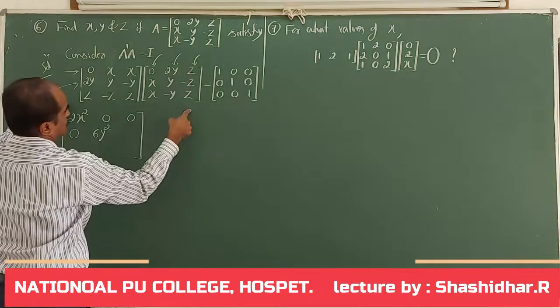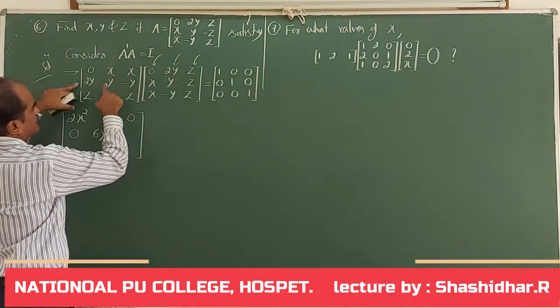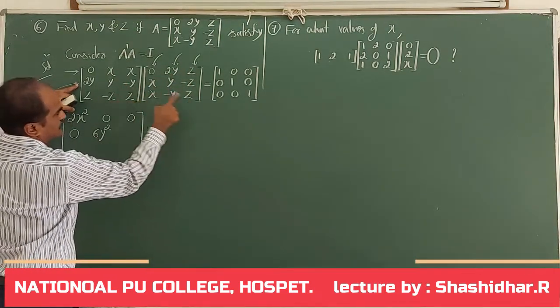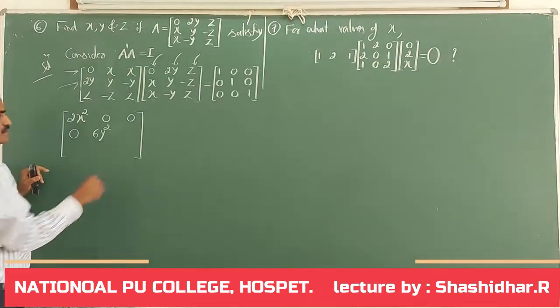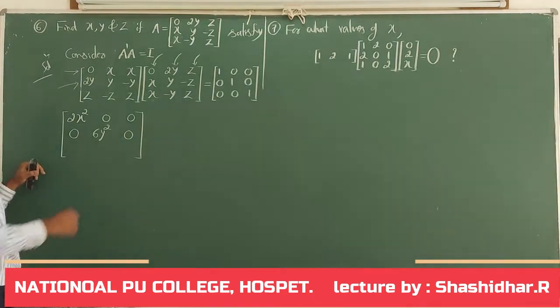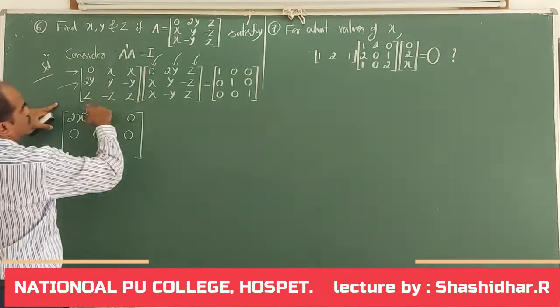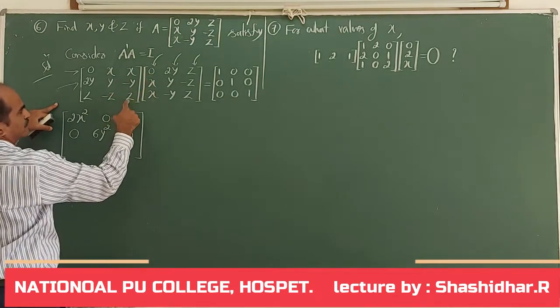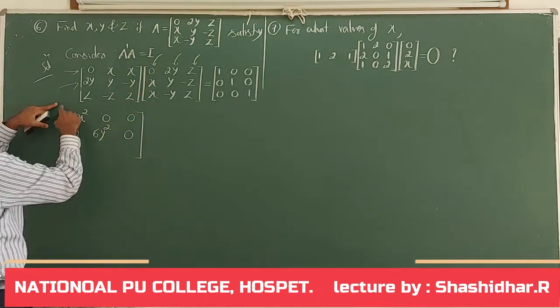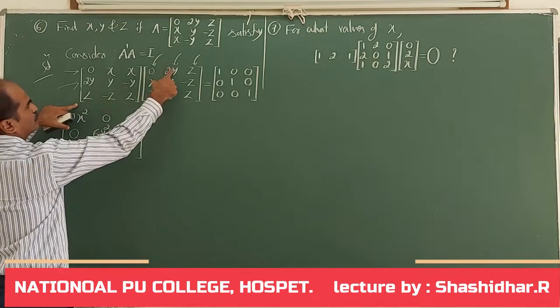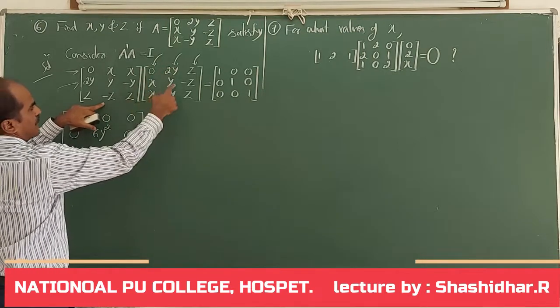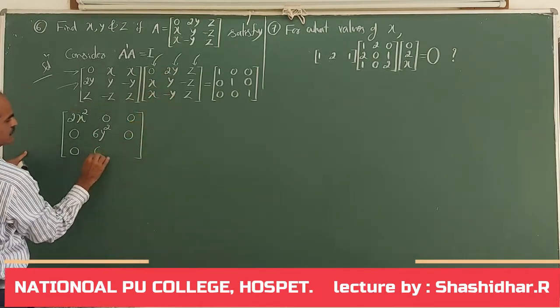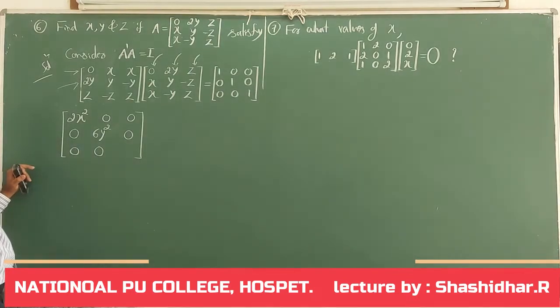Second row, third column: 2yz minus yz minus yz. So all of them cancel, 0. Third row, first column: 0 minus zx plus zx, 0. Third row, second column: 2yz minus yz minus yz. 2yz minus 2yz cancels.